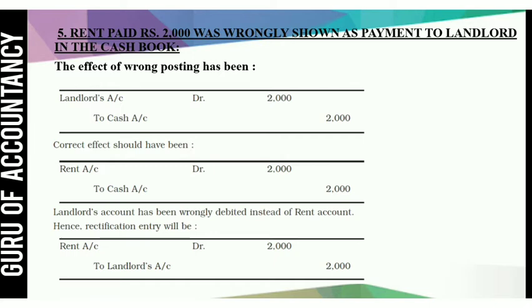Rent account should be debited, but they have debited landlord's account. So to rectify this error, landlord account, which is wrongly debited, we will credit it, and the correct account, rent account, will be debited. So your rectification entry would be rent account debit 2,000 to landlord account 2,000. So in this way this transaction would be rectified.